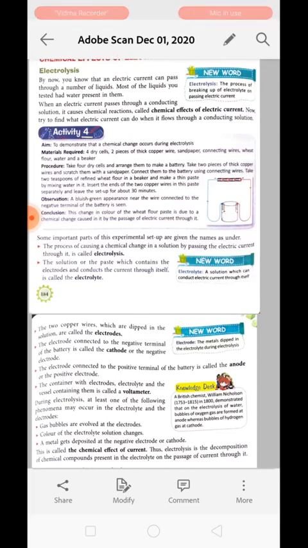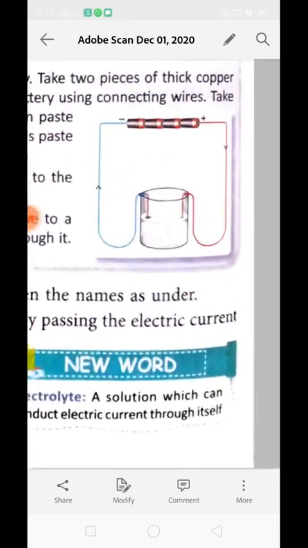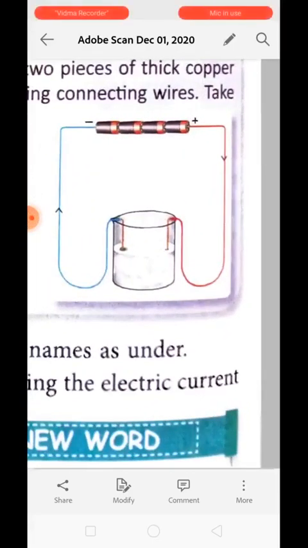Now we are going to try to find out what electric current can do when it flows through a conductive solution. Over here we have Activity 4 to demonstrate that chemical change occurs during electrolysis. Just see the picture. To perform this activity, we need 4 dry cells, 2 pieces of thick copper wire, sandpaper, connecting wire, wheat flour, water and a beaker.